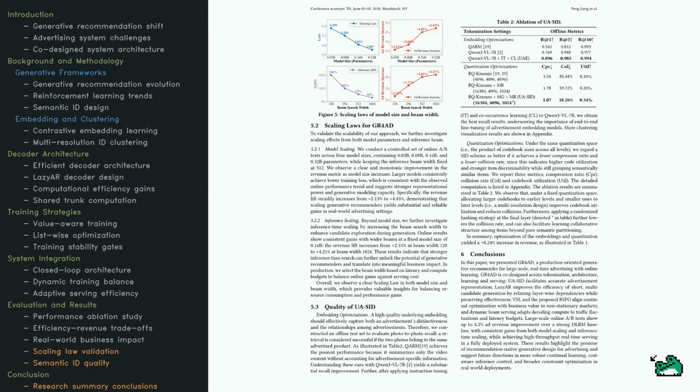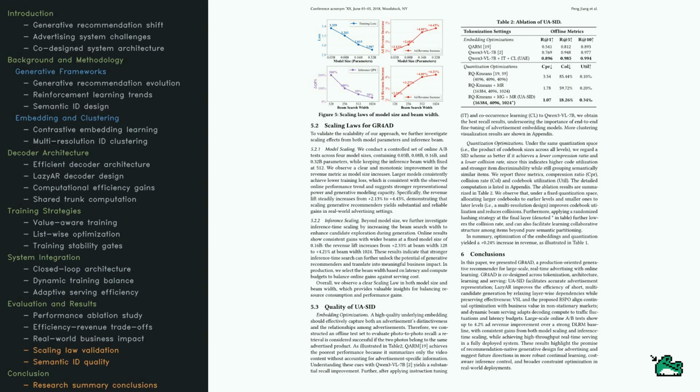By comparing different embedding and quantization methods, they demonstrate that their specific approach, using a vision language model with instruction tuning, creates much more accurate and efficient identifiers than previous methods. Check out the table on this page. It shows that their final design minimizes collisions, where different ads get the same ID, and maximizes how well the system uses its available codebook space.